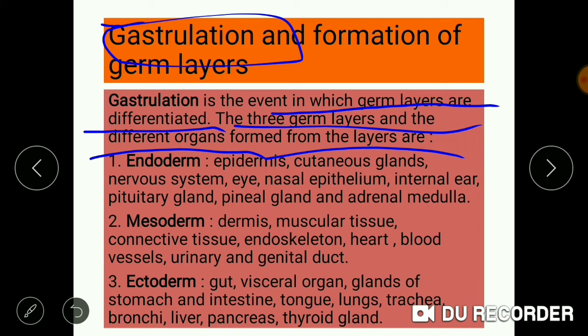Mesoderm results into the formation of dermis, muscular tissue, connective tissue, endoskeleton, heart, blood vessels, urinary and genital duct. Ectoderm results into the formation of gut, visceral organ, glands of stomach and intestine, tongue, lungs, trachea, bronchi, liver, pancreas and thyroid gland.